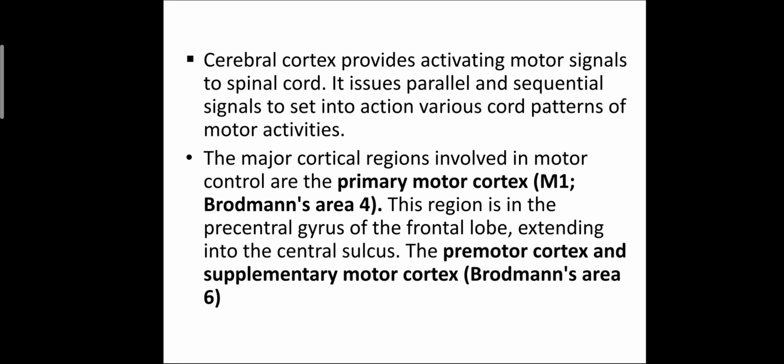So the cerebral cortex provides activating motor signals to the spinal cord. It issues parallel and sequential signals to set into action various patterns of motor activity. The major regions involved in the motor cortex are the primary motor cortex, that is Brodmann's area 4. This region is in the precentral gyrus of the frontal lobe extending into the central sulcus. Premotor cortex and supplementary cortex, that is Brodmann's area number 6. So these are Brodmann areas 4 and 6.